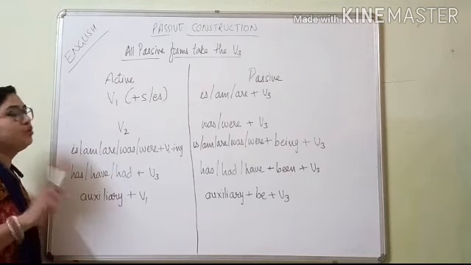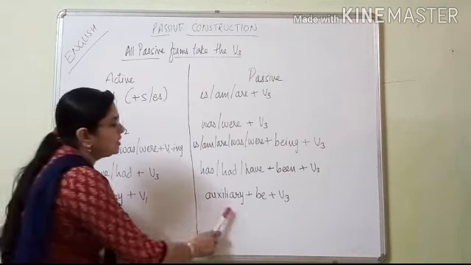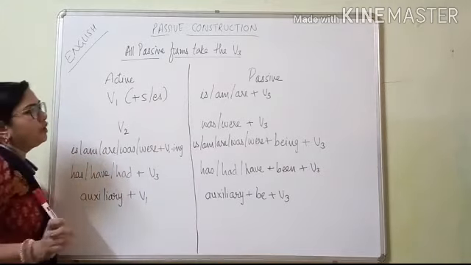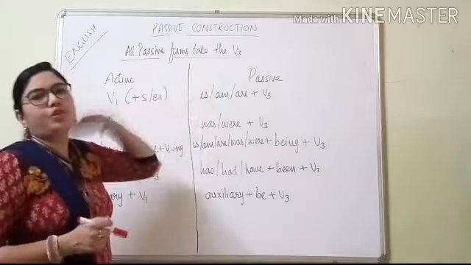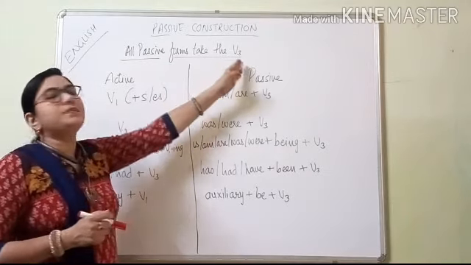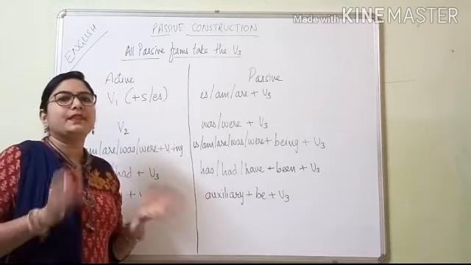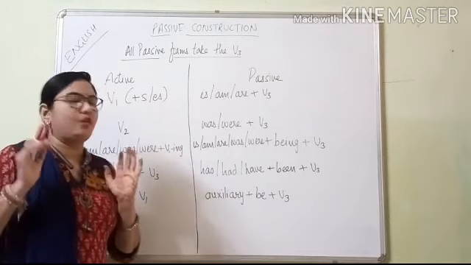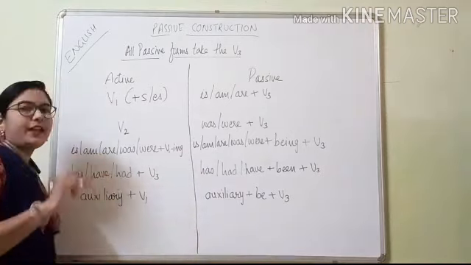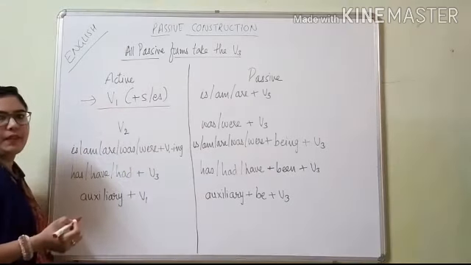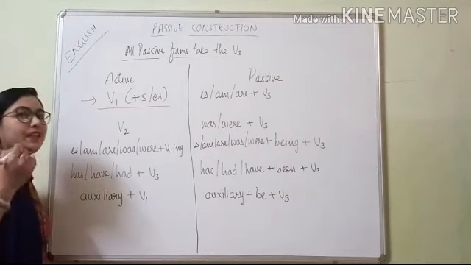See, now I'll explain once. First of all, keep in mind that all passive forms take the verb's third form. In all the sentences of the passive voice, there is the verb's third form. So if in active it is V1 plus S or ES, what will you do in the passive?